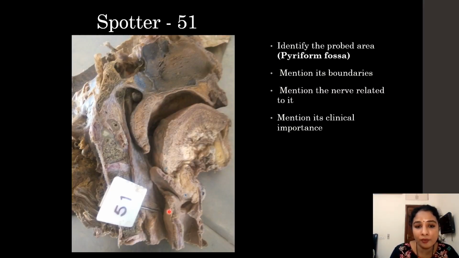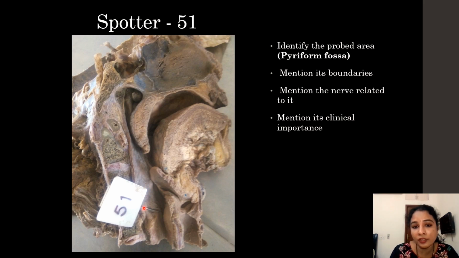Here is the piriform fossa, lateral to the epiglottis. It is the gap between the pharyngeal wall, that is the thyrohyoid membrane, and the epiglottis. This gap is called the piriform fossa or piriform recess. It is bounded medially by the epiglottis and aryepiglottic fold, and laterally by the thyrohyoid membrane.